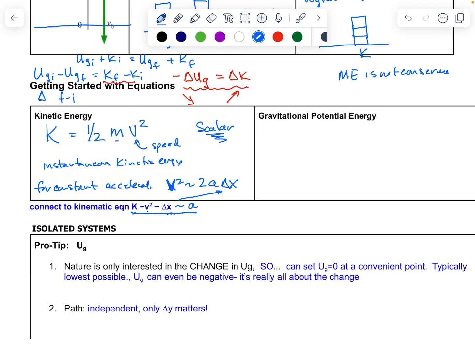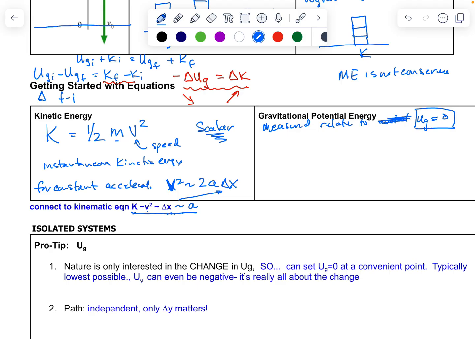All right, gravitational potential energy. So at any moment in time, gravitational potential energy is basically measured relative to... basically, we can set our 0 point. Where do we decide that gravitational potential energy is equal to 0?